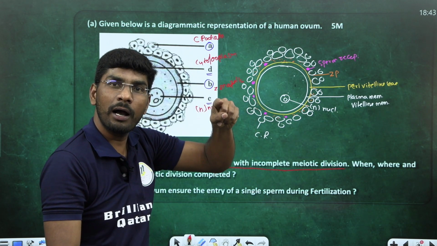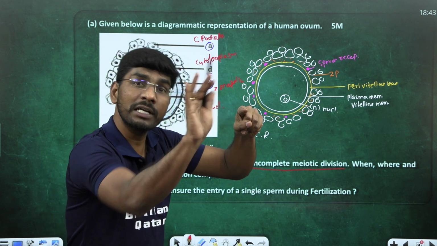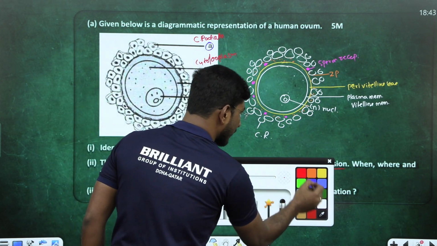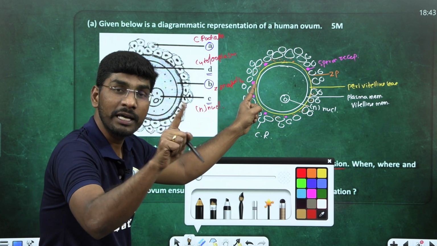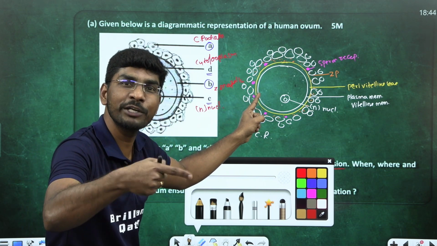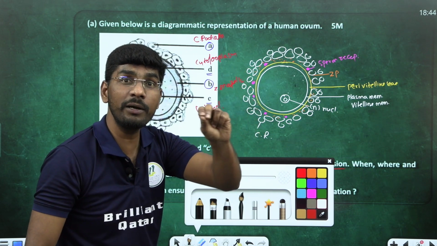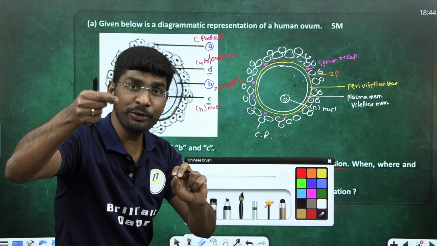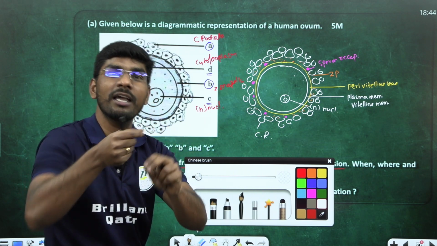It goes to the ampulla isthmus junction. At the ampulla isthmus junction only, fertilization takes place when sperm come in contact. It triggers the secondary oocyte to finish meiosis 2 to give the second polar body and ootid.